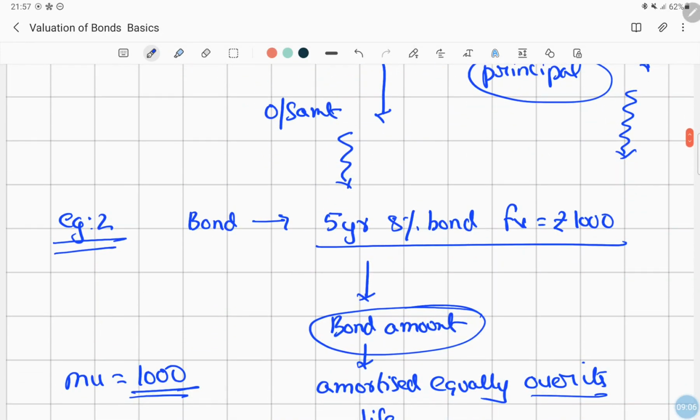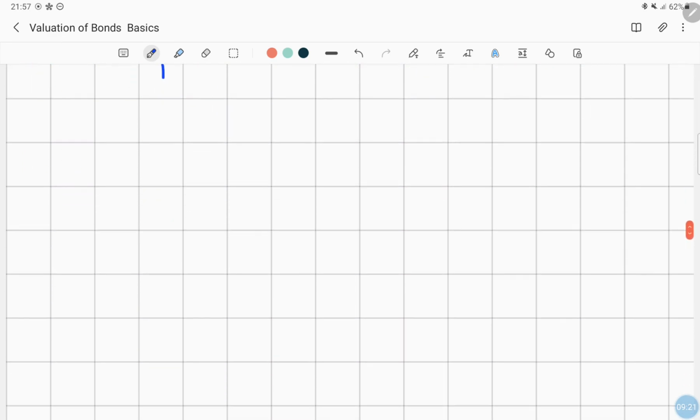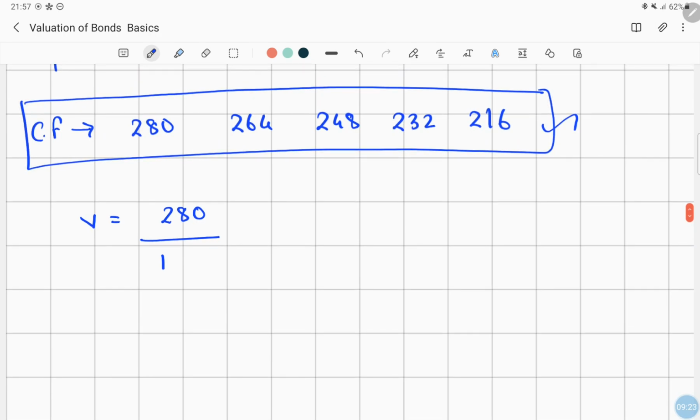We assume that there is an investor who wants a required rate of return of 7 percent. So suppose R is 7 percent, which can be written as 0.07.